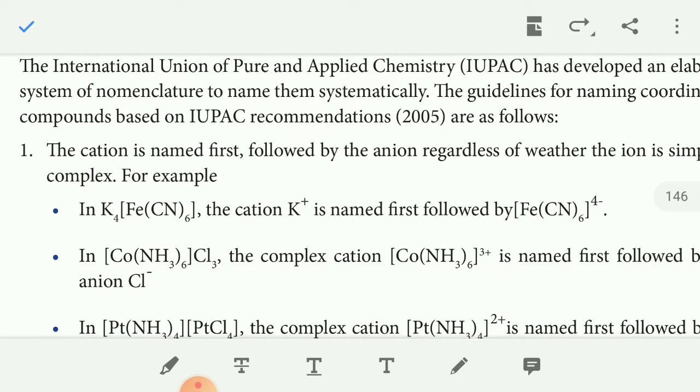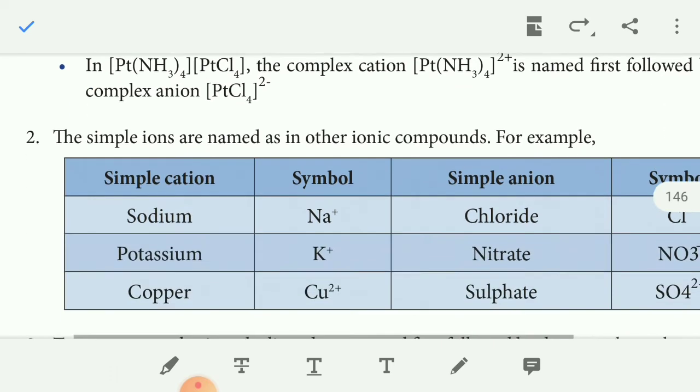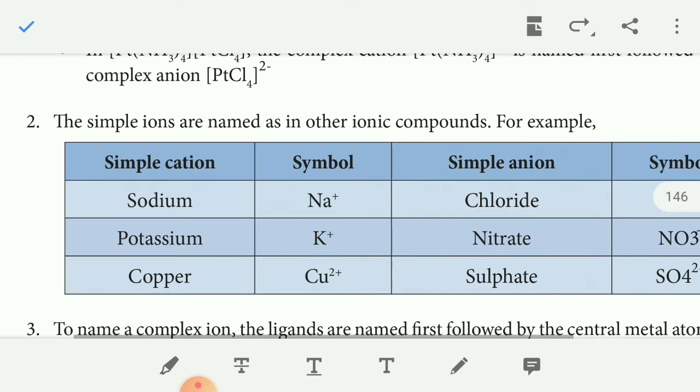For example, K4[Fe(CN)6], here K+ is the cation, so it is named first, followed by [Fe(CN)6]. Second, simple ions are named as in ionic compounds. For example, sodium Na+, potassium K+, copper Cu+. Simple anions: chloride Cl-, nitrate NO3-, sulfate SO4 2-.